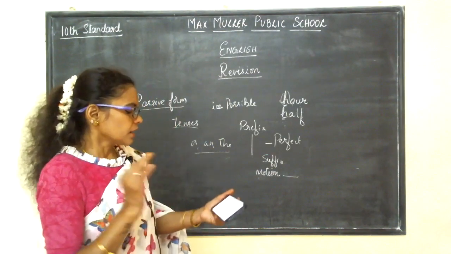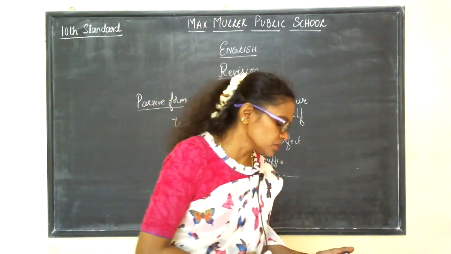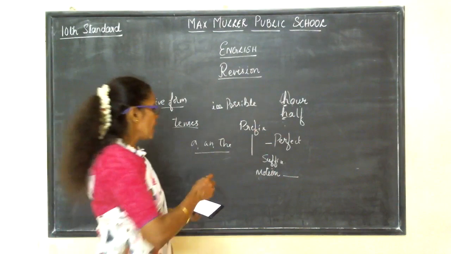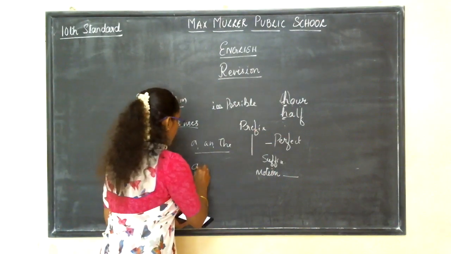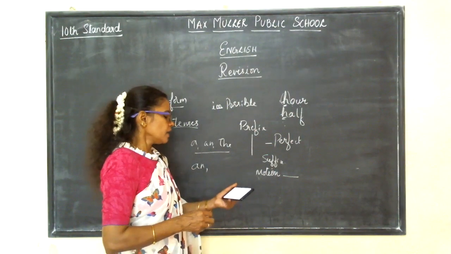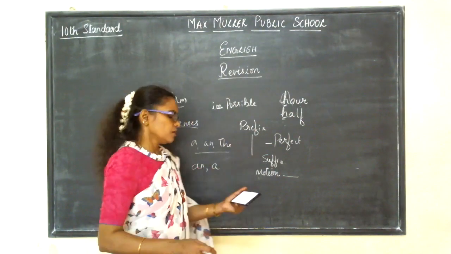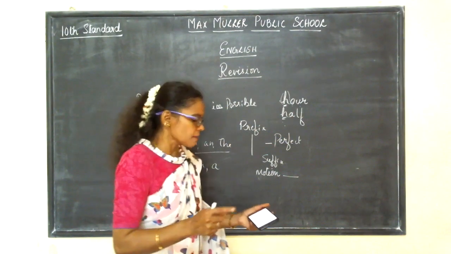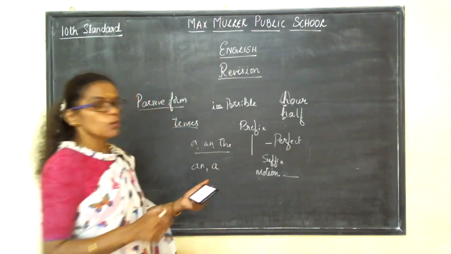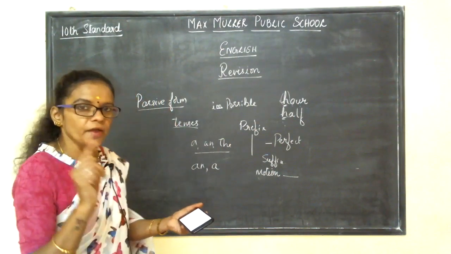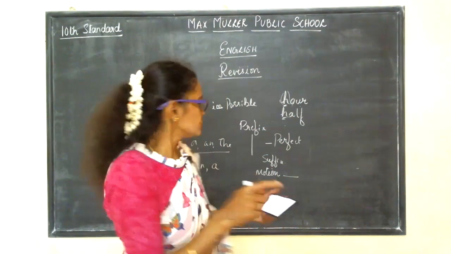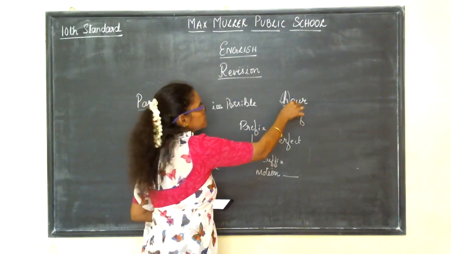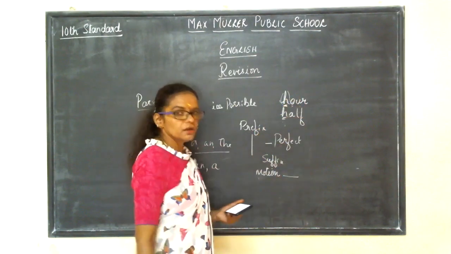The correct option that we can put here is, we had to wait for an hour, and a half for the bus. So here we have to use an and a. We had to wait for an hour. You know vowels, isn't it? A, E, I, O, U. Whenever the sound begins with a vowel, you have to put an. That is why, since we don't sound the H here, and we just start with the vowel sound, we use an.